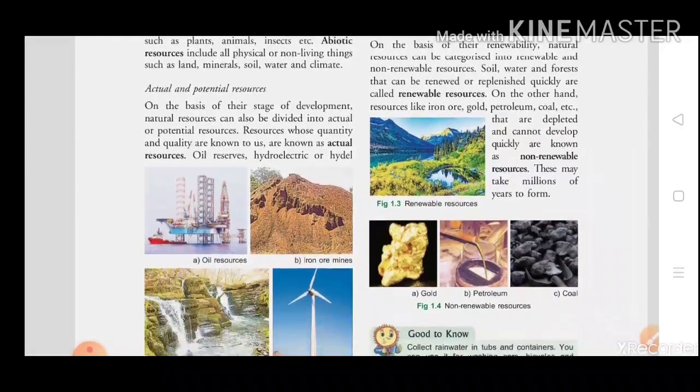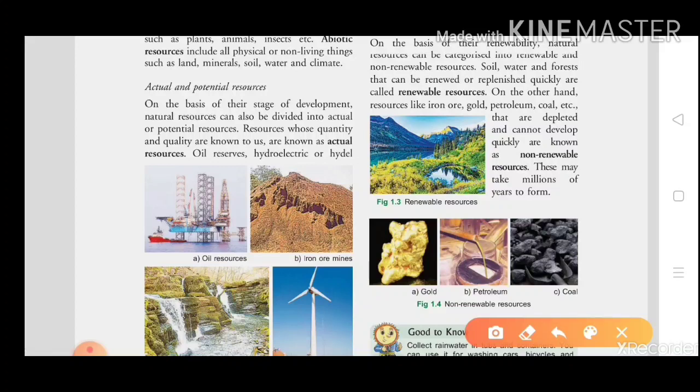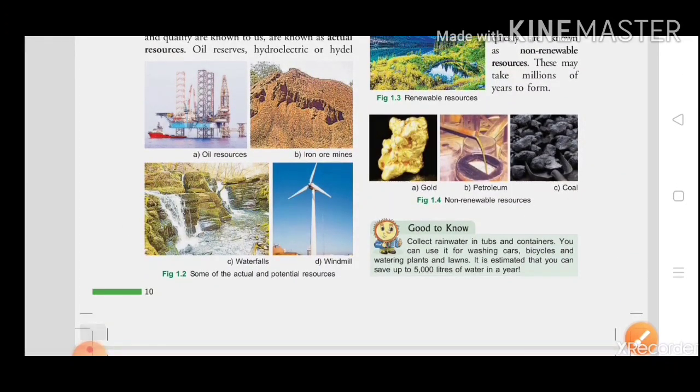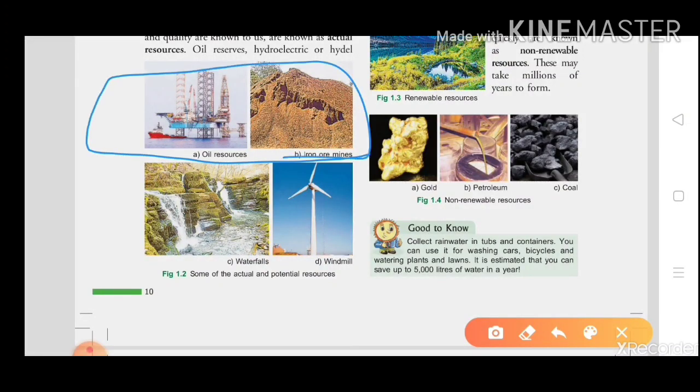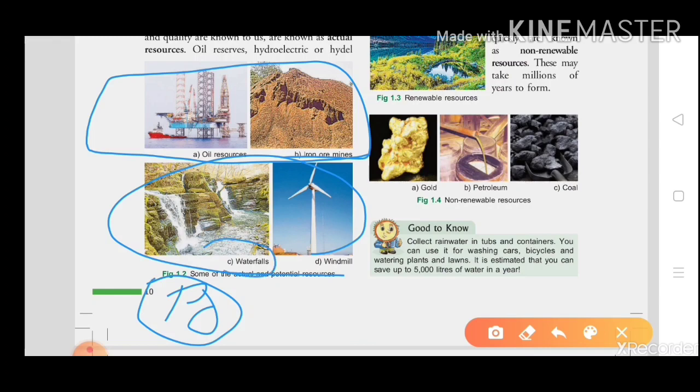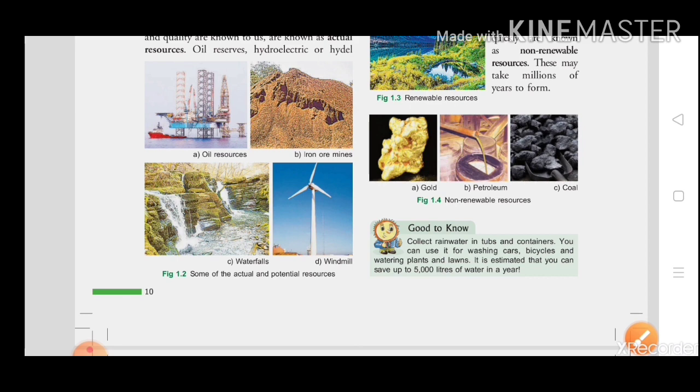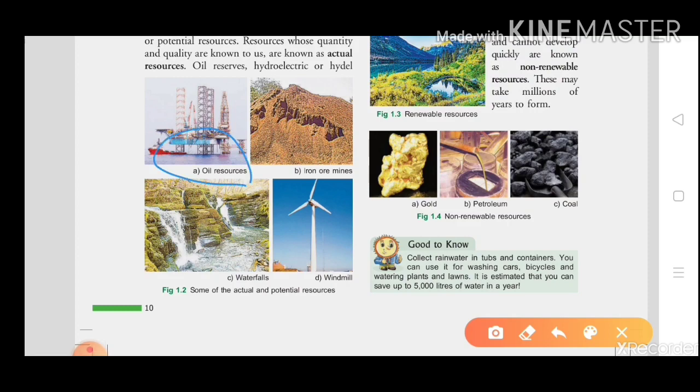Okay students, so here the examples are given. The first two, iron ore mining and oil, are examples of actual resources, and here are the two examples of your potential resources, like waterfall and windmill. Here the iron ore mining and oil resources are the two examples of your actual resources.